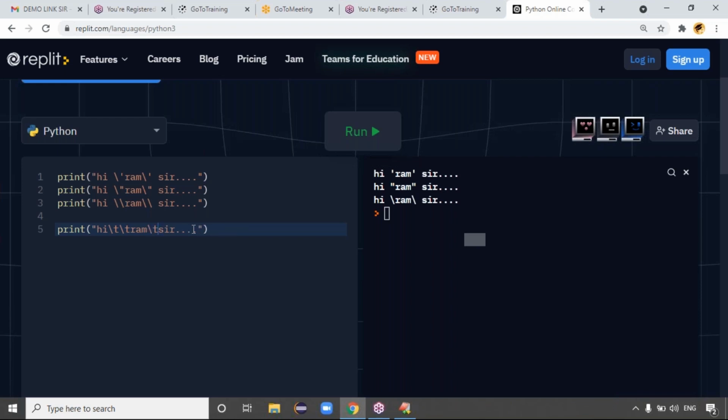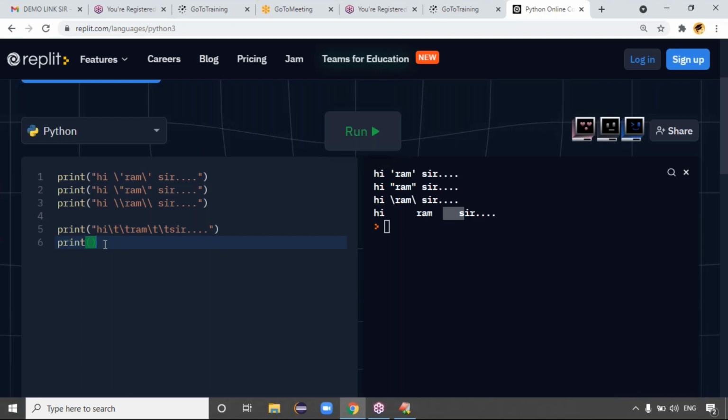Exactly. Here also you can write backslash t, guys. So in between "Hi" and "Ram", how many spaces is it taking here? 10 spaces here, and here also 10 spaces, right? Maybe here it's showing this many spaces, but in the normal console it shows all the spaces properly, right? Exactly, guys. Is it clear? Backslash t, backslash single quote, backslash double quote, backslash format. Backslash t means tab space, right?